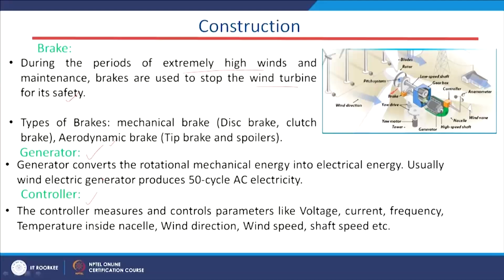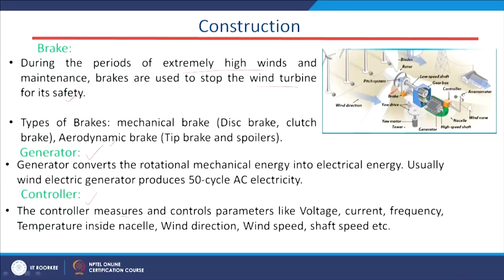And the controller, it is not just desirable, it is an essential part of every renewable energy system. Similarly, in our wind system also we have a controller. This controller measures and controls parameters like voltage, current, frequency and temperature inside this nacelle, and it also controls the wind direction, wind speed and shaft speed, because wind direction and wind speed are directly or indirectly linked with our output electrical power.